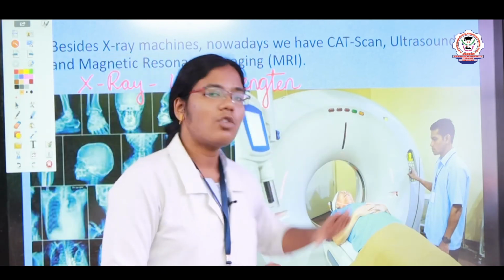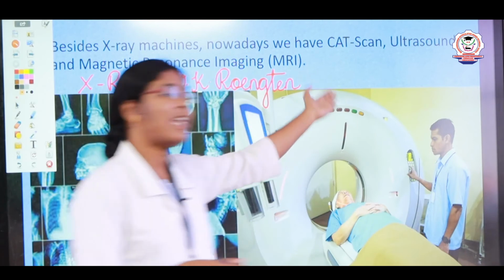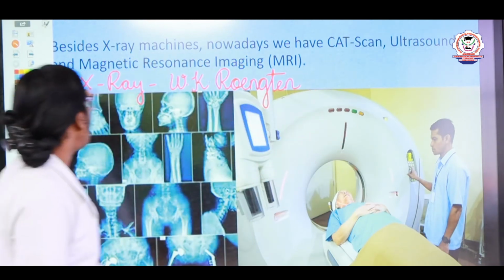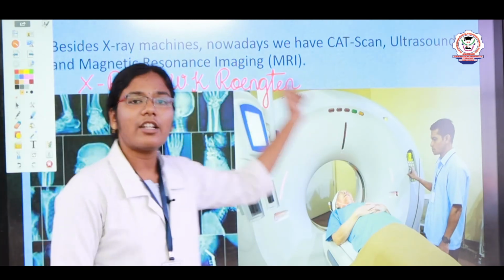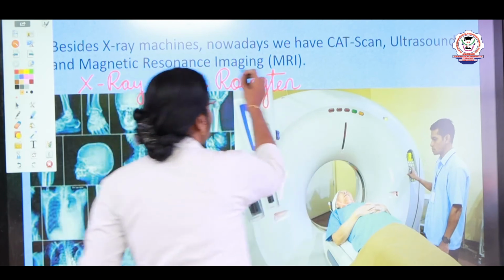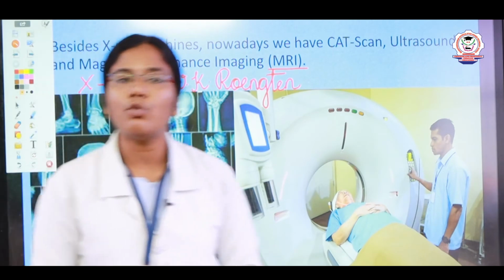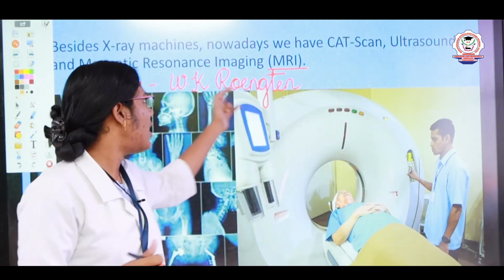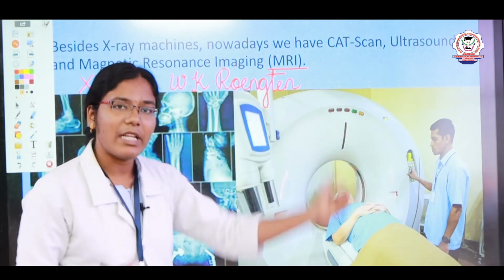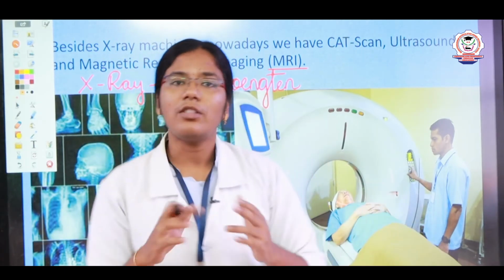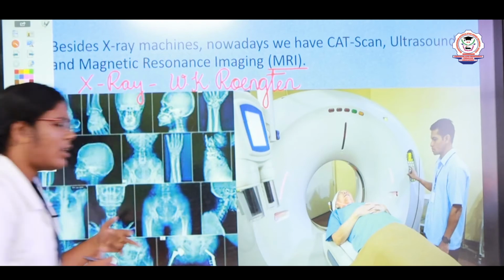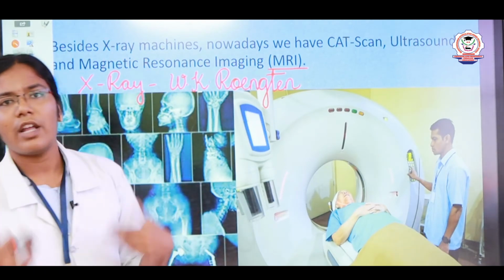The scan is also the same, children. We have different types of scans: the CT scan, or CAT scan, ultrasound, as well as magnetic resonance imaging, the MRI scan. It shows a clear view of the organs as well as the tissues. So if we have a fracture or any internal clotting, it will be visible.